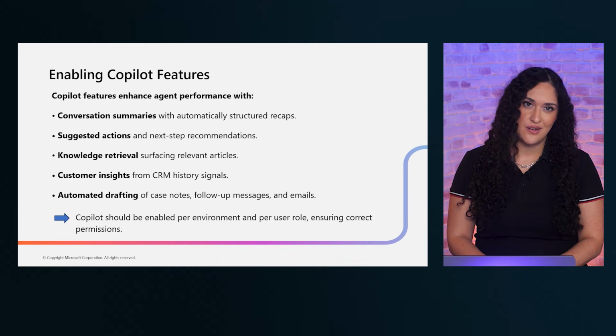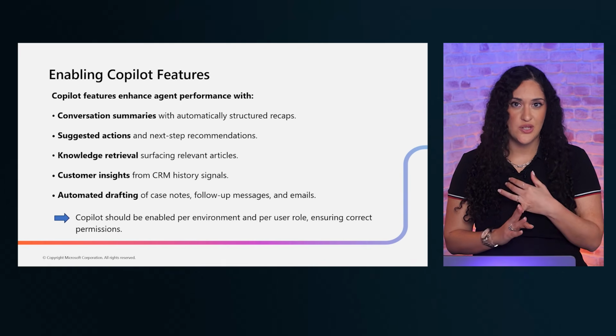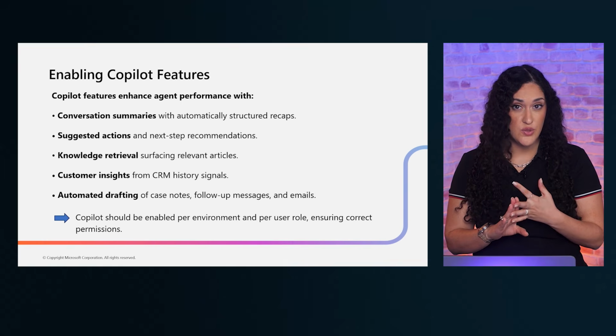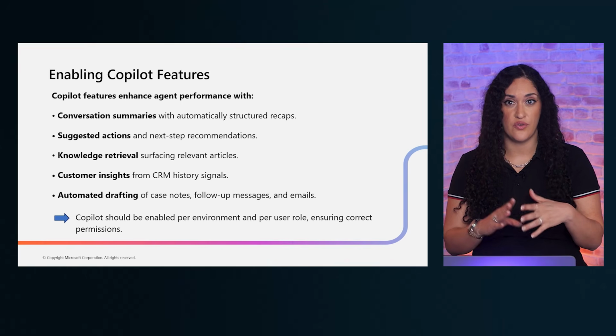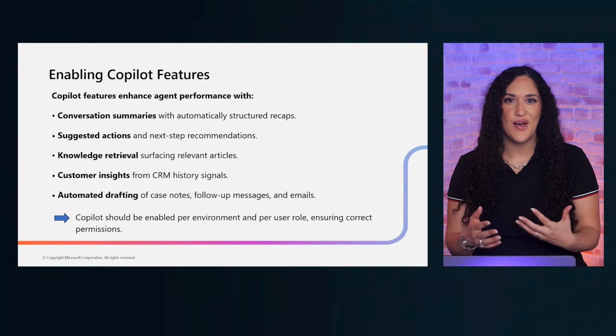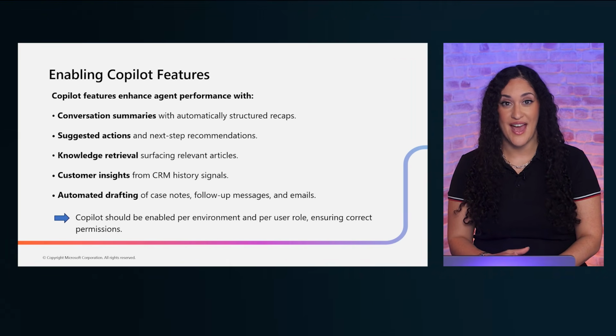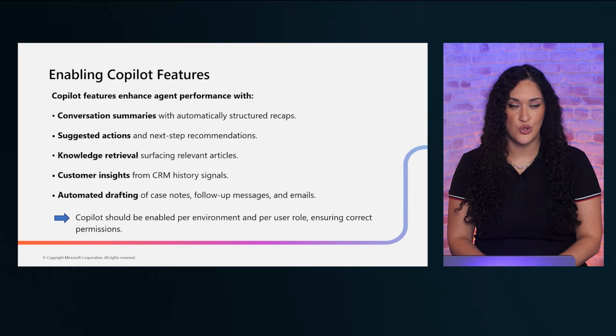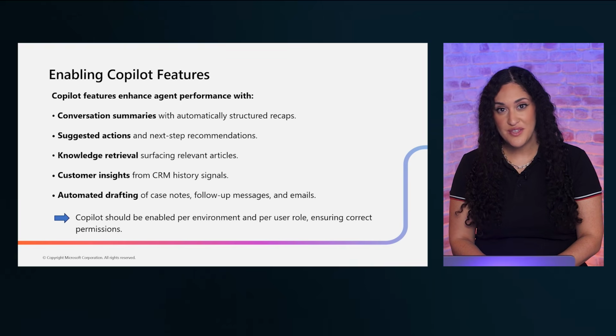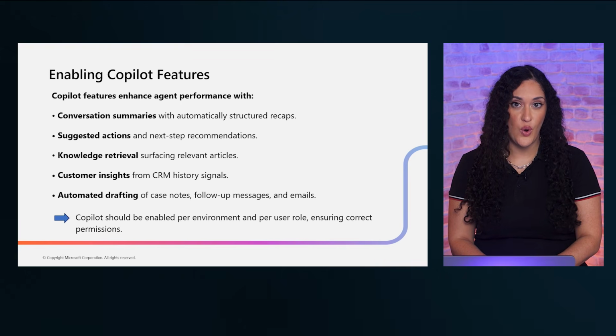Copilot features within Contact Center include conversation summaries, suggested actions, knowledge retrieval, customer insights drawn from CRM history, and automated drafting. These capabilities can significantly reduce handling times and improve resolution quality. An important configuration detail: you enable these features per environment and per user role.